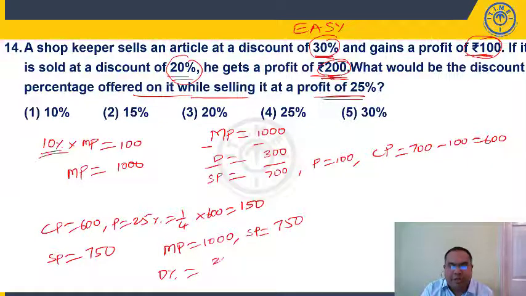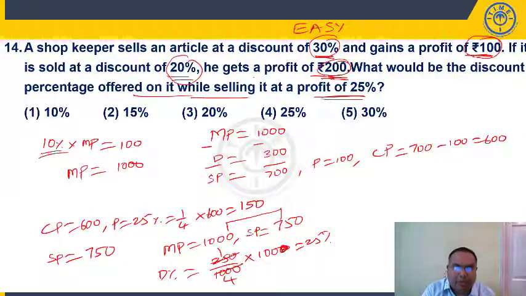MP minus SP, that is 250, by MP which is 1000. I am giving a discount of 250. 1000 rupees articles we are selling at 750. 250 upon 1000 into 100, right, this is the percentage. 250 upon 1000 is 1/4, and 1/4 is 25%. 25% is present in choice 4.